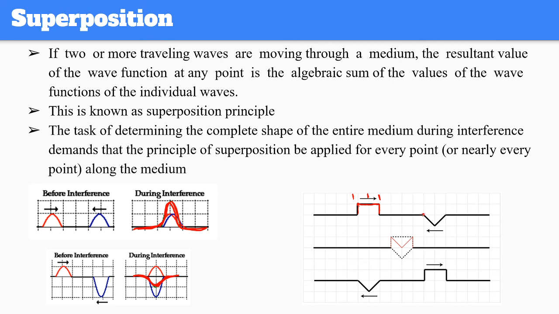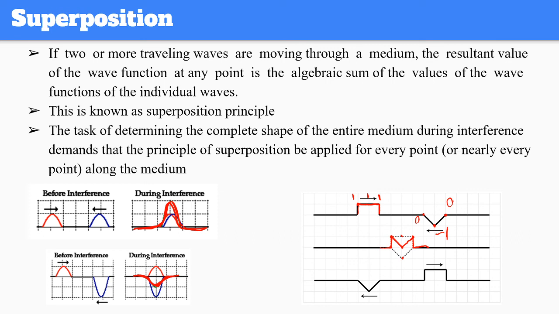But this one is going to start with 0, -1, and 0 again. Once you add 0 and 1, what do you get? 0 plus 1 is 1. In the middle, this is still 1, this is -1. Plus 1, -1 gives you 0. Plus 1, 0 is 1. So your superposition is going to look like this. This is the superposition of those two waves. You're adding all of the amplitudes throughout.